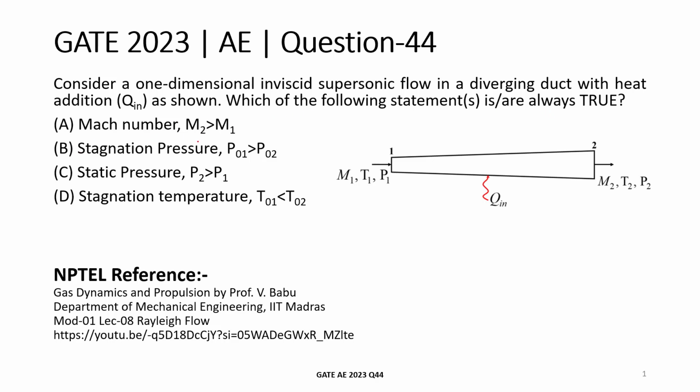A. Mach number M2 is greater than M1. B. Stagnation pressure P01 is greater than P02. C. Static pressure P2 is greater than P1. D. Stagnation temperature T01 is less than T02.